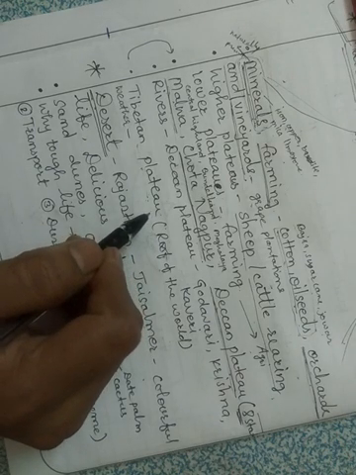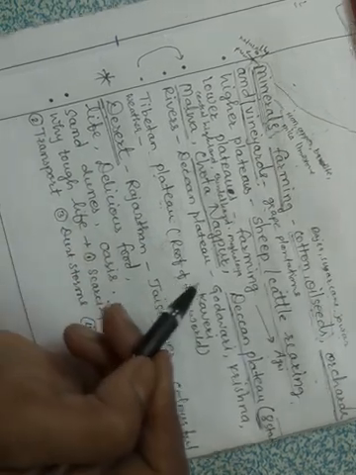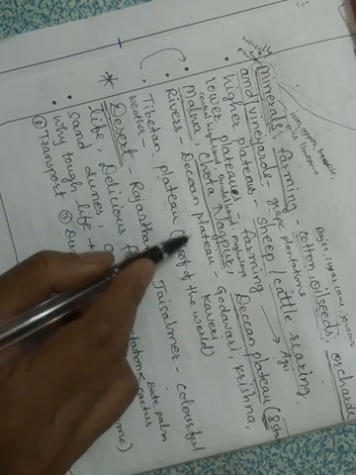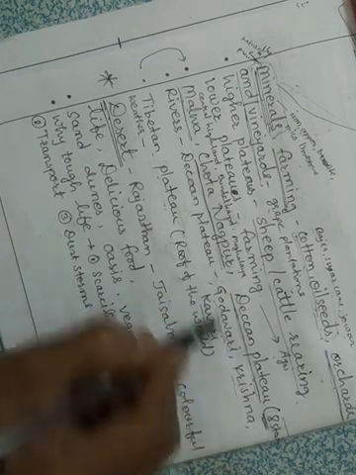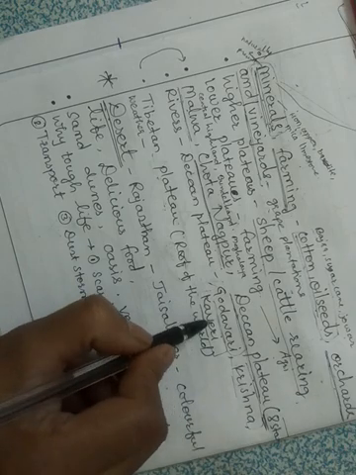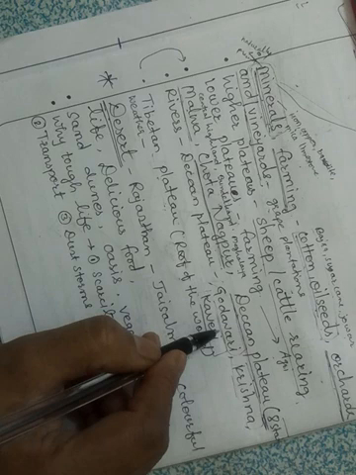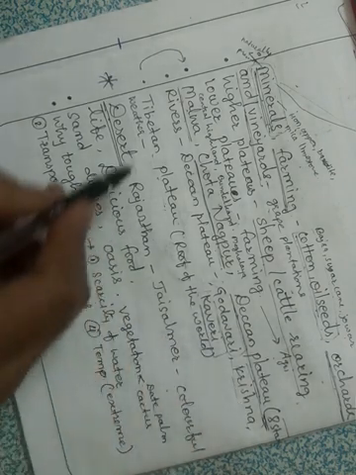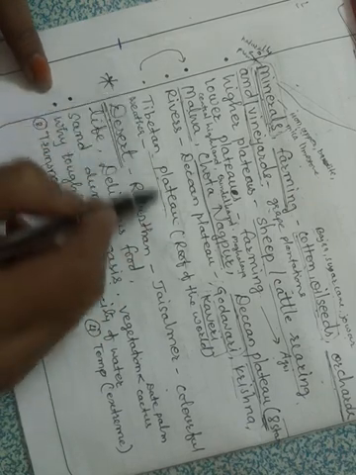At times plateaus have rivers flowing through them. In India we have many rivers flowing through Deccan Plateau, that is Godavari, Krishna and Kaveri. These are the 3 main rivers. Other rivers are also there, but these are the main rivers that are flowing through the Deccan Plateau. Then the Tibetan Plateau. The Tibetan Plateau is covered by mountains on all the sides.